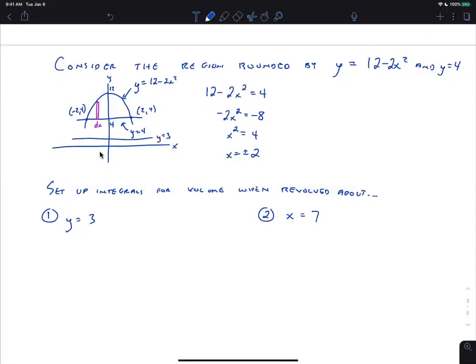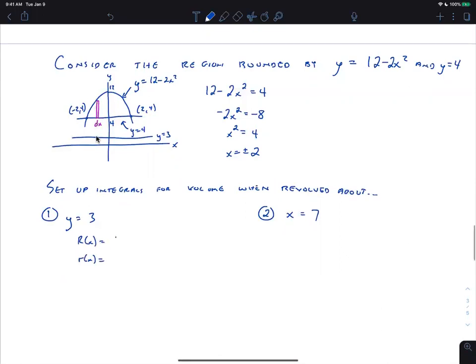And so then we're looking for big R and small r because we think, okay, this is perpendicular to this, which is not mathematically correct, but we think, okay, vertical rectangle, horizontal line, that's perpendicular. So we do the disk washer method. So we look for big R and small r. Big R is the distance from the farther end to the line. So that's 12 minus 2x squared minus 3.